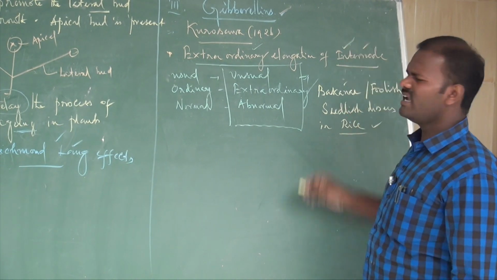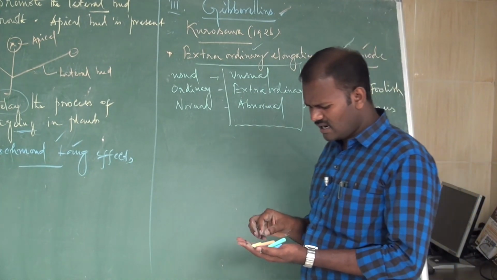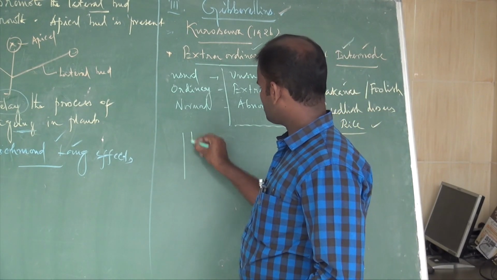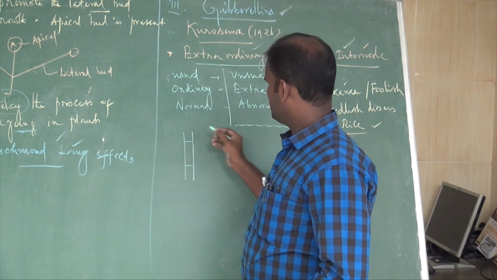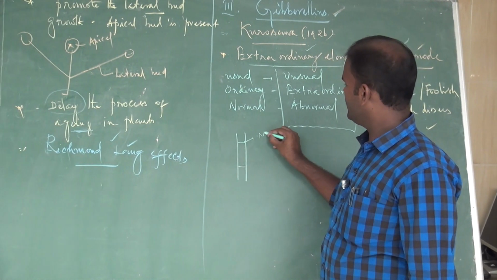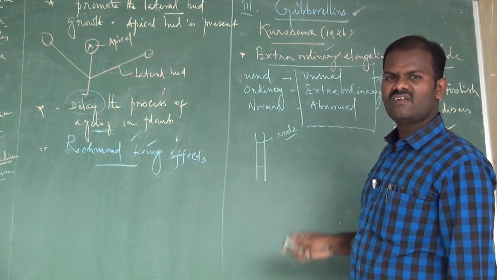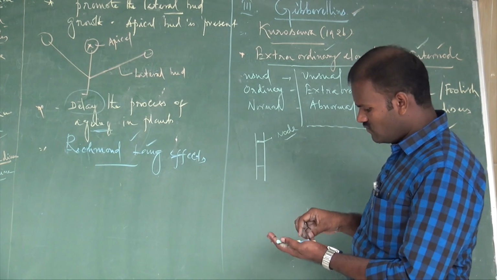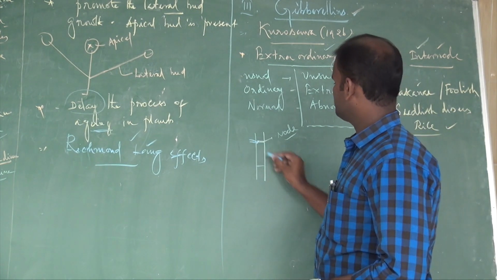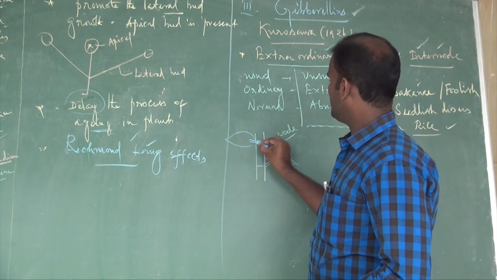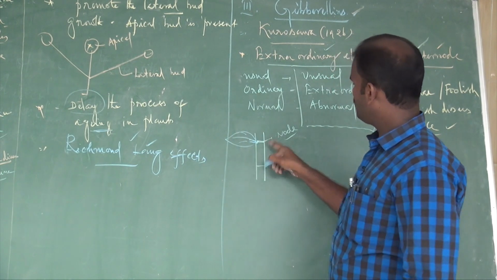Then what is a node or internode? Let us take an example. In a stem, the point from which the leaves arise is called a node, N-O-D-E. These are called nodal regions.